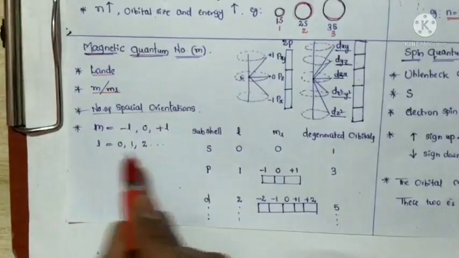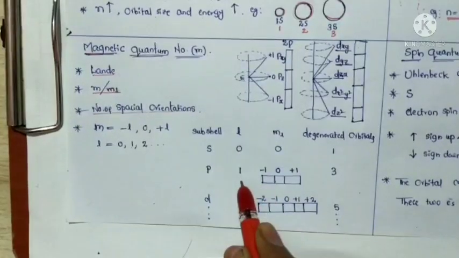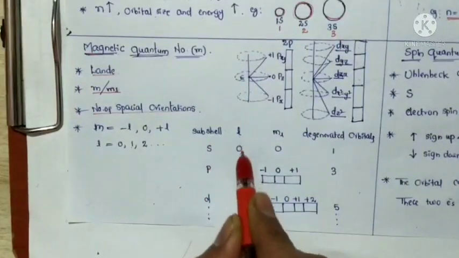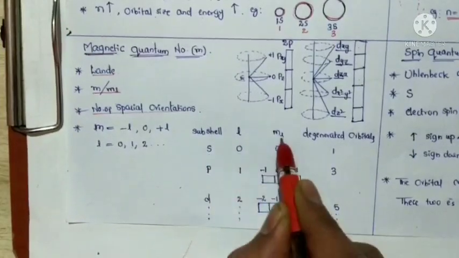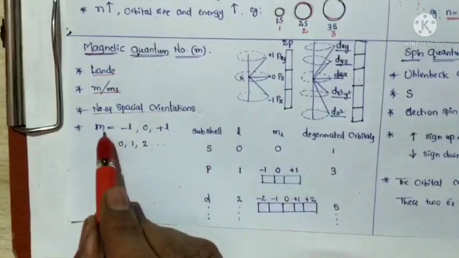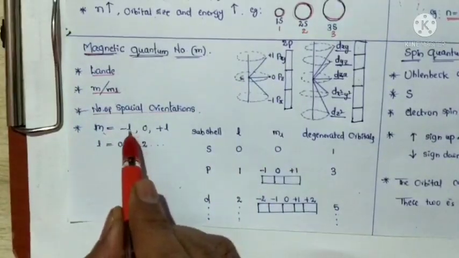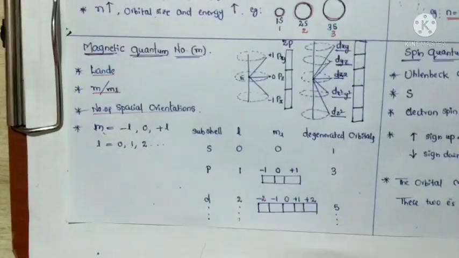For example, here L is equal to 0. The subshell L equal to 0 indicates the s orbital. Now for the m values, if L is equal to 0, that means minus 0, 0, plus 0, which is nothing but all zeros.